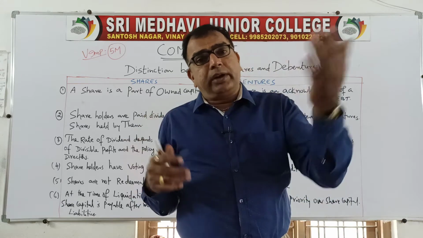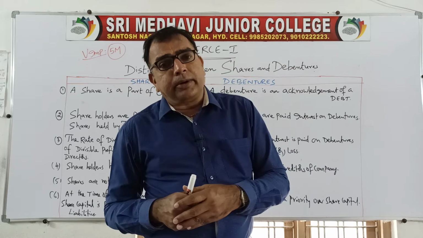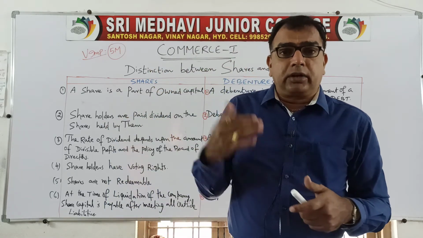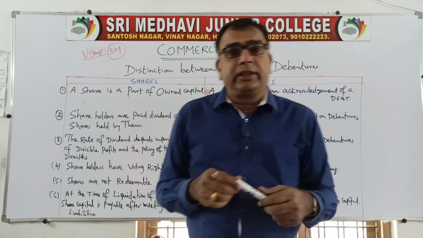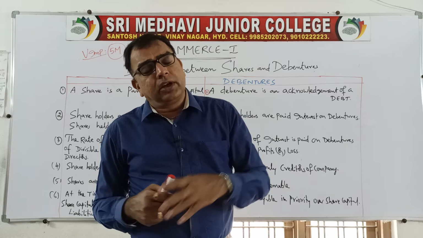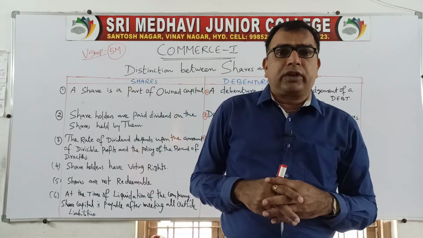Somewhere we have to pay higher interest, but the loan is given immediately. Sometimes the loan is at a lower rate of interest, but processing will be lengthy. The time period also differs from one source to another. Based on various things we decide from which source to secure capital.